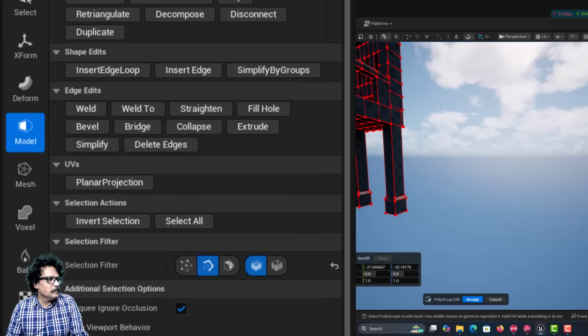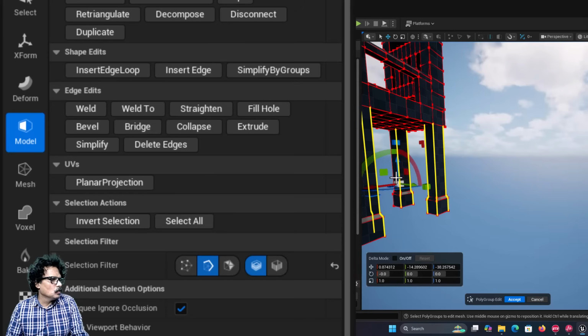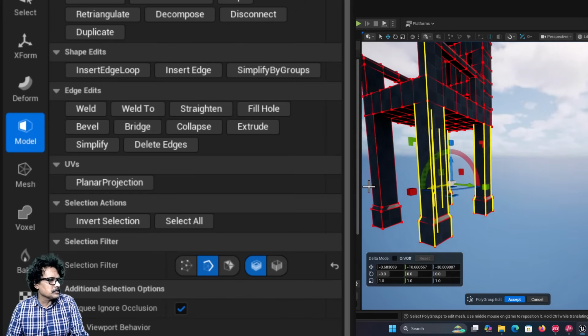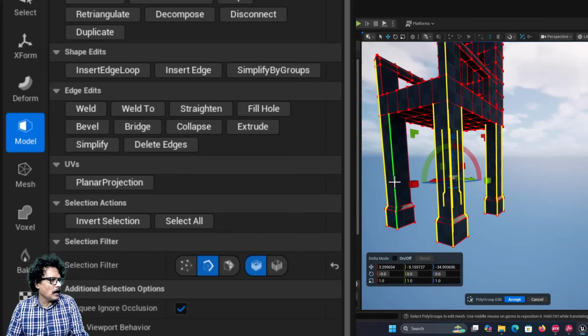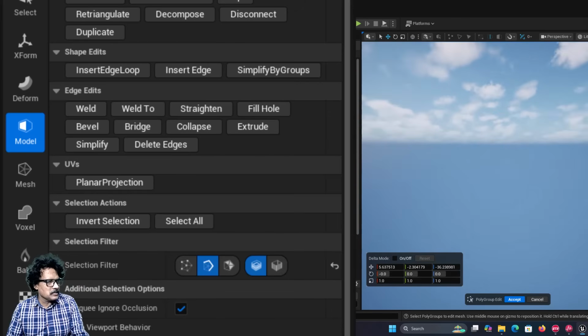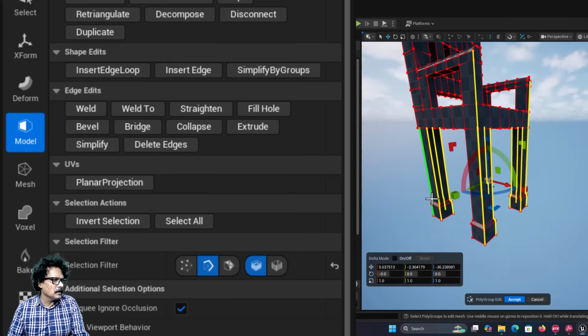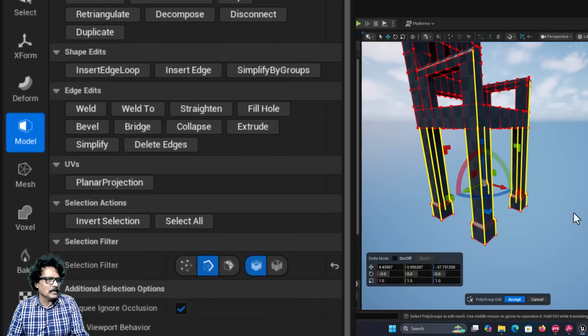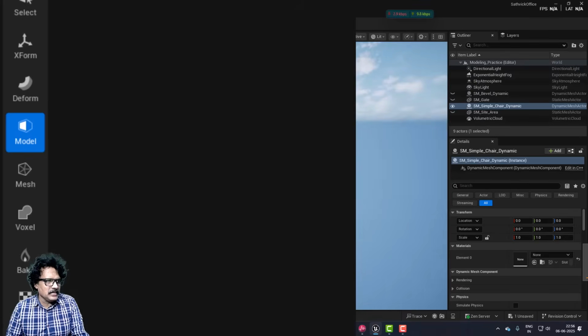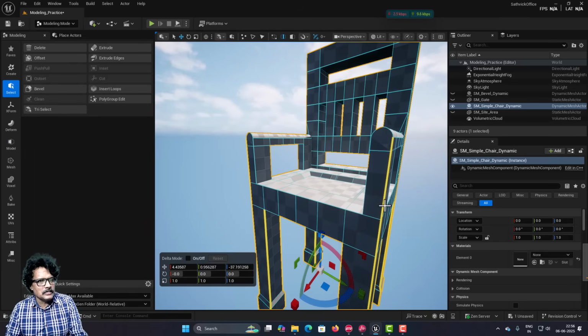Then similarly now I will also select 1, 2, 3 this leg 1, 2, 3 and right click, press A and move to the side, and I will select 1, 2, 3 and I will just turn, press S, and almost one, this is missing, this one and this one. I have selected all the leg edges now, and then click accept, deselect this edge.